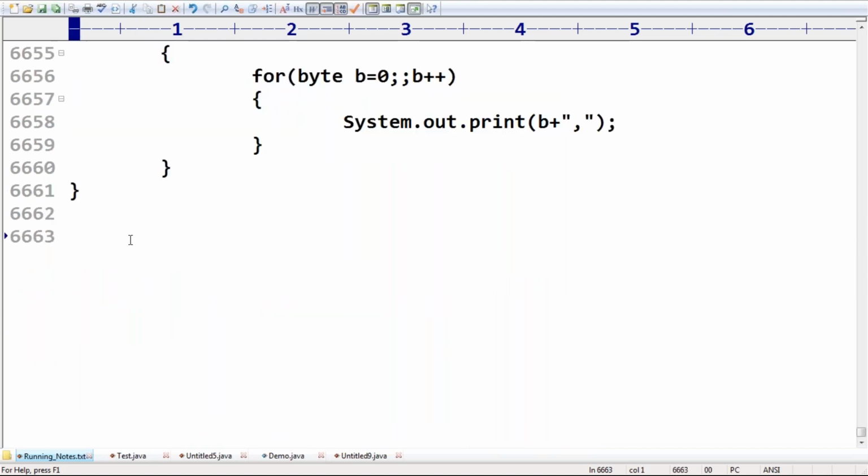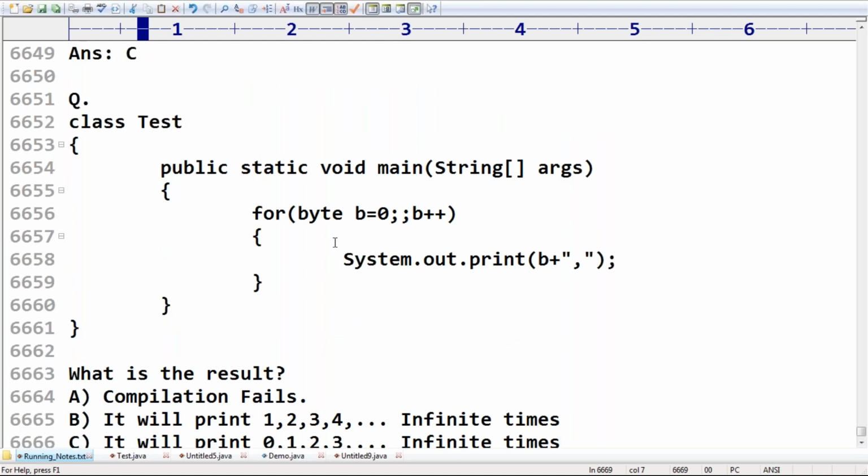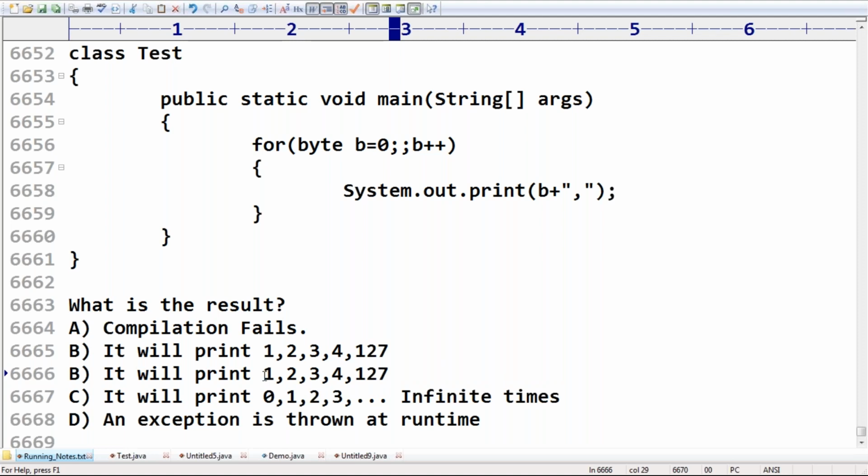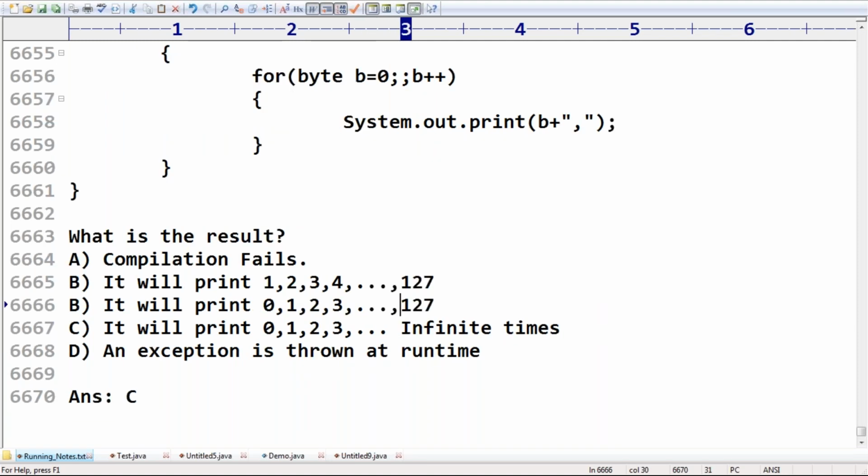Can you please observe carefully? Most of the people are going to feel it is compilation fails, or otherwise it will print 1, 2, 3, 4 until 127, that's all. Then 0, 1, 2, 3, 4 up to 127, and next it will print 0, 1, 2, 3 infinite times. Or an exception is thrown at the runtime. Can you please confirm which one is the correct answer in this case?